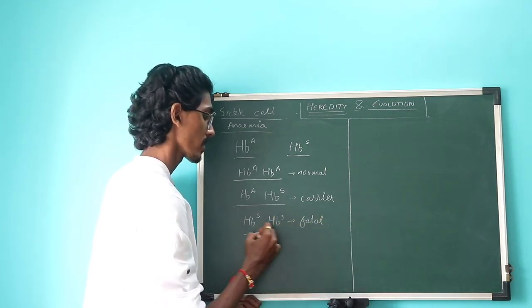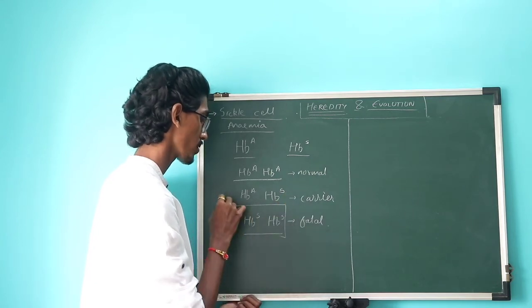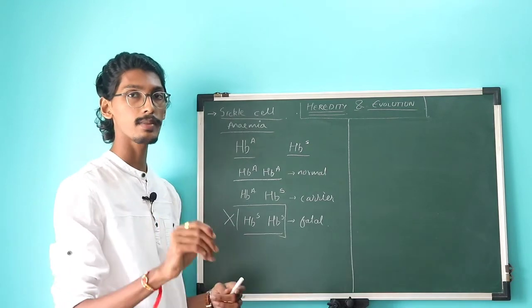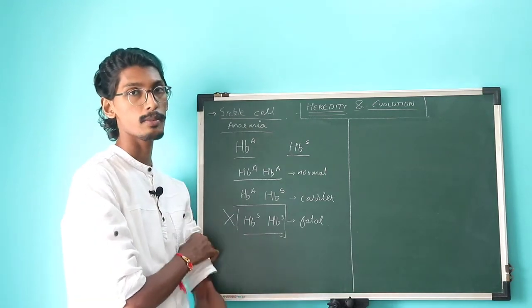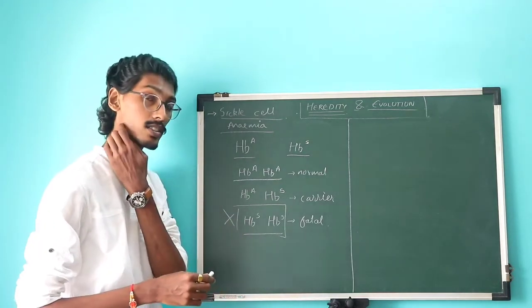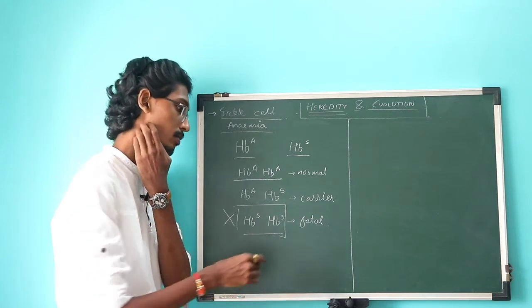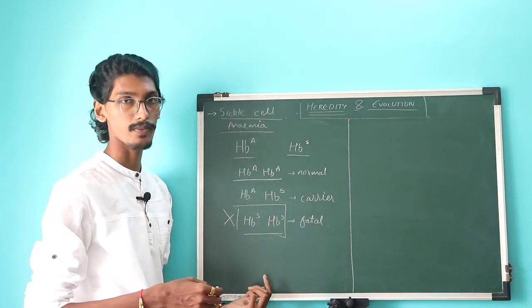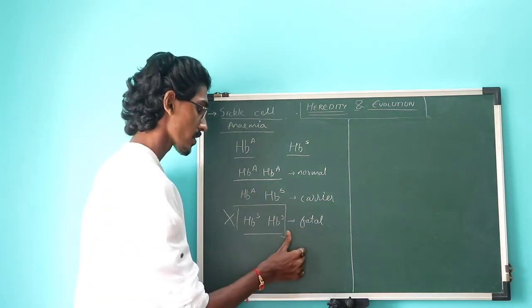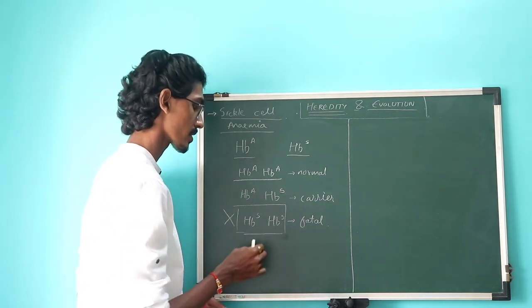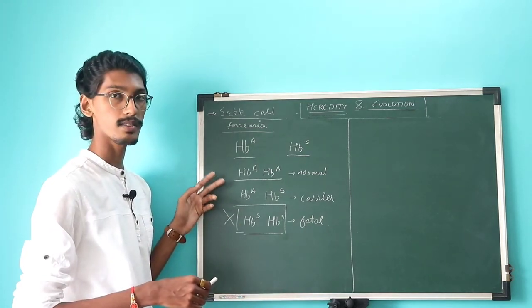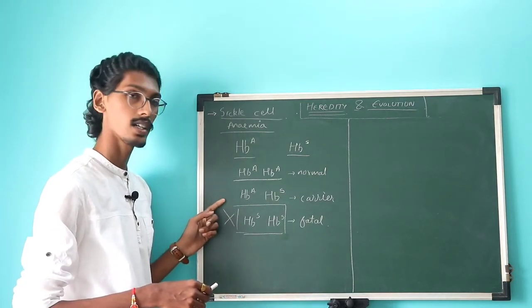Okay, this person is not going to survive because this person does not have a single RBC which is proper in shape and functions well. So this person will suffocate and will probably die, and generally these kids are not even born. So they cannot survive because they do not have proper RBCs at all. So these two are the normal possibilities. People can have either this combination or this combination.